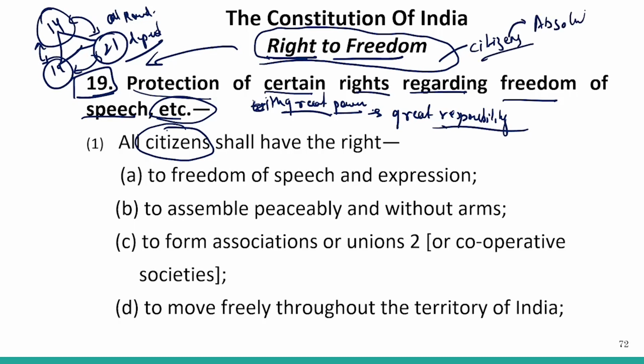Now, what do you understand when we say the freedoms are not absolute? When we say that the freedoms are not absolute, it means that the freedom comes with certain restrictions. And these restrictions are perhaps more important than the fundamental freedoms that have been assigned under Article 19, in respect to your CLAT examination.